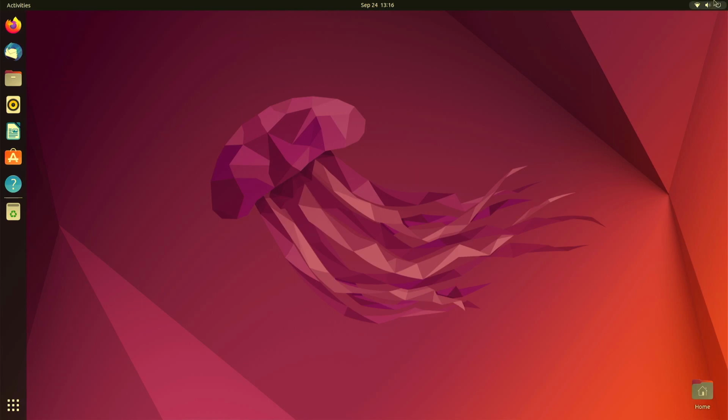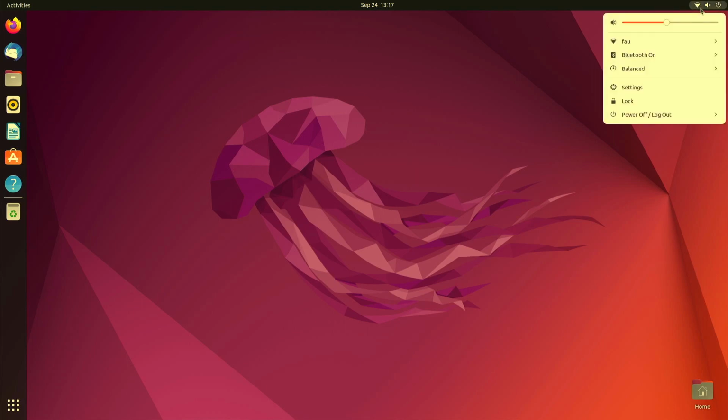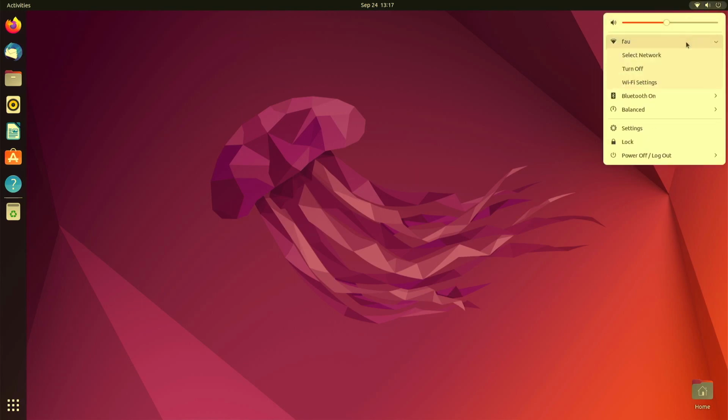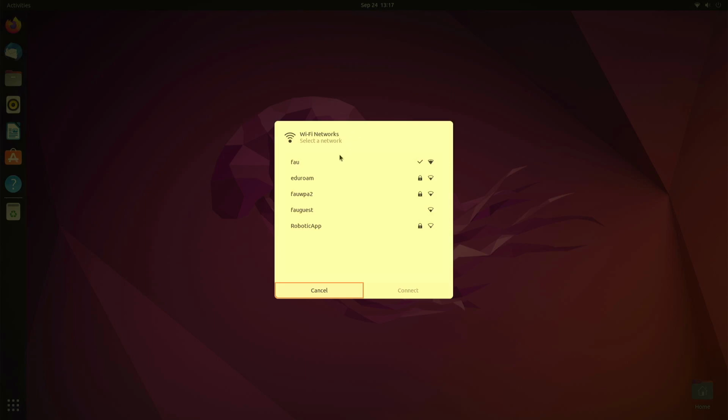And then if your computer is not already connected to Wi-Fi, which you should have done in the install setup, but if you didn't, you can click up on the top right over here, and it'll say Wi-Fi not connected. You'll click there and then press select network, just join the FAU network, and then press connect.